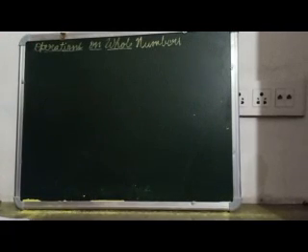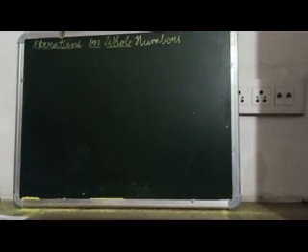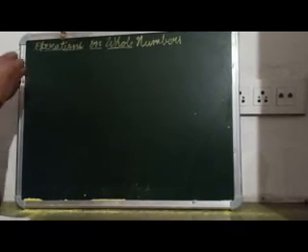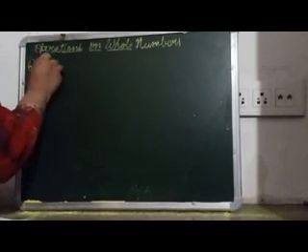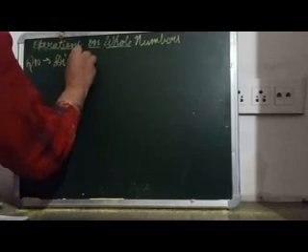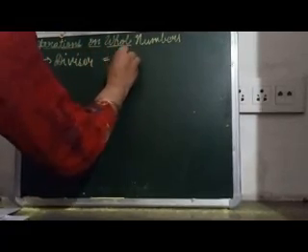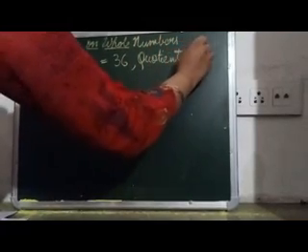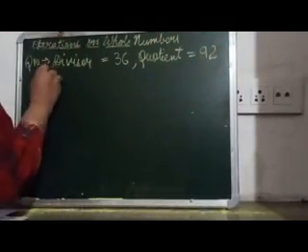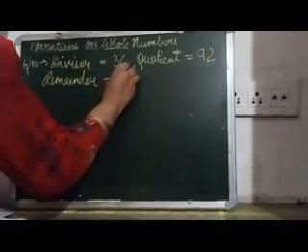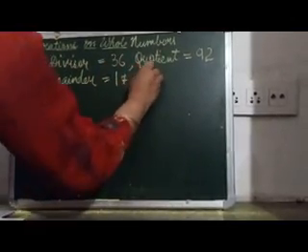Here we are given, find the number which when divided by 36 gives 92 as the quotient and 17 as the remainder. So here we are given the divisor, that is 36, quotient is given, that is 92, and remainder is given. The remainder is 17. So that means we have to calculate the dividend.